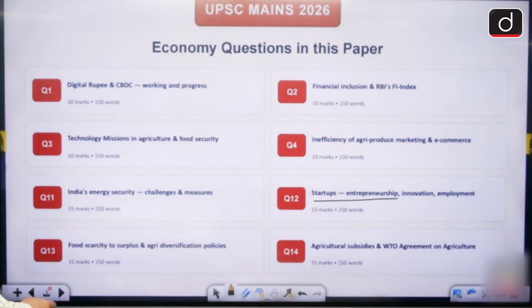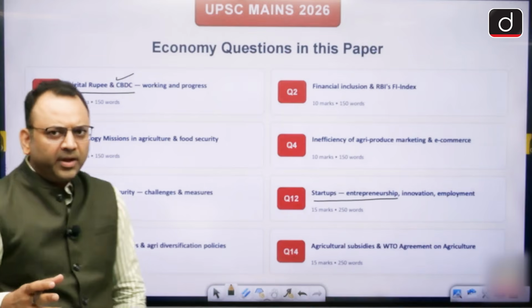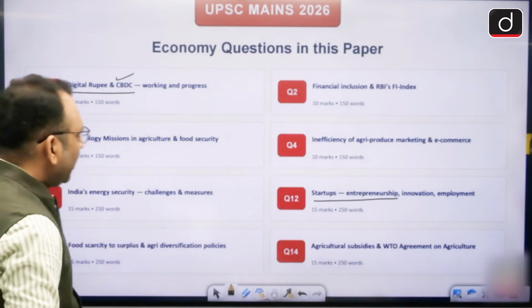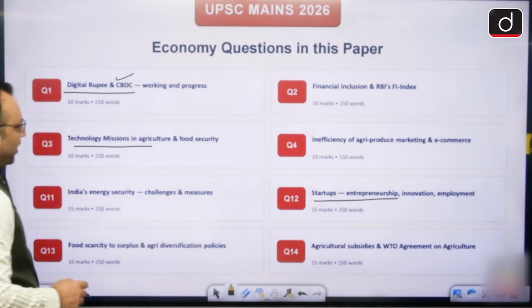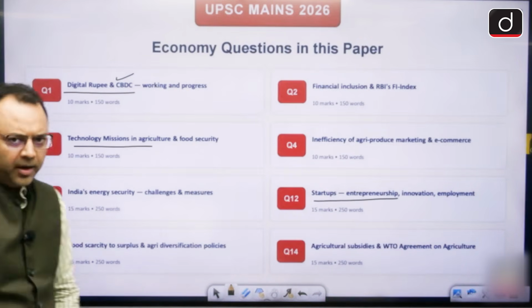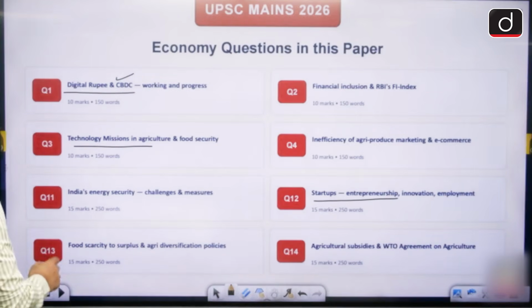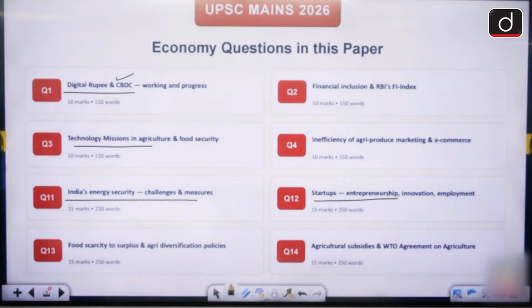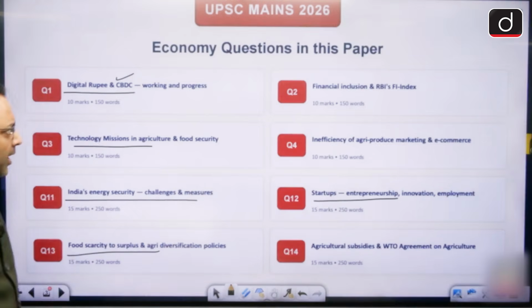One question is from the digital rupee. This topic is very popular nowadays because the questions have come in the prelims as well, right? The second question is on the technology missions of agriculture and food security. We shall see the answer. One question is about India's energy security challenges and the measures. One question is about food scarcity to surplus agriculture diversification policies.